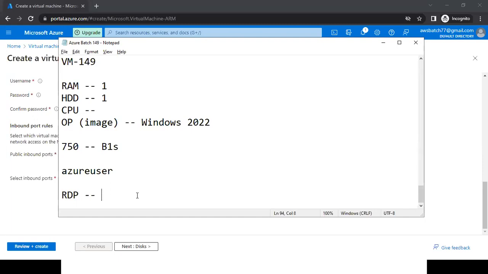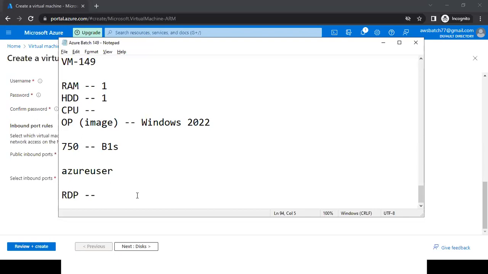Because after creation of our machine, what is the next step? We need to connect to this particular machine. And if we are not able to connect to this machine, there is no use of creation of this particular machine. So after creation of this machine, we need to connect to this machine. How to connect? We will learn that also in our upcoming session.